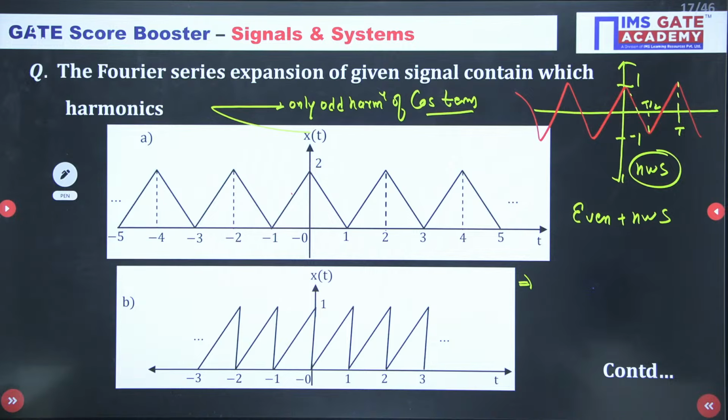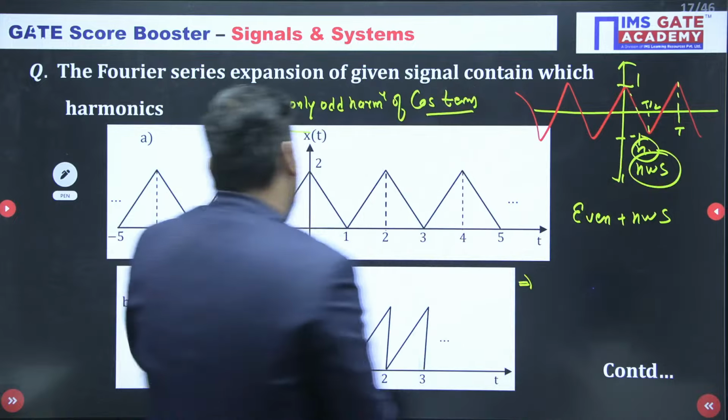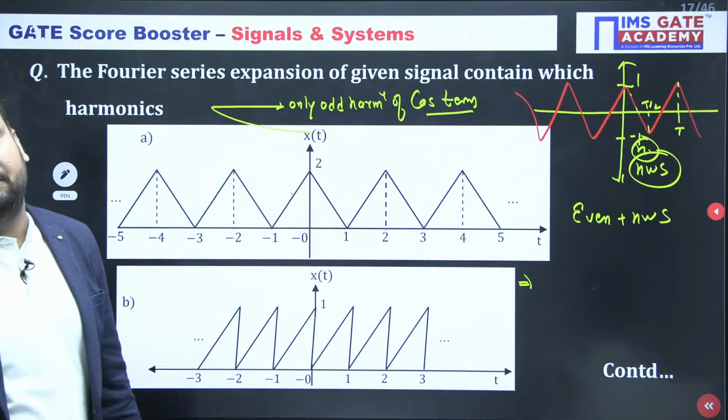You need to do the second condition. Again, with this waveform you have a scope to apply the short trick as I have given you. You need to check whether there is any hidden symmetrical condition. In the first question there is a hidden symmetrical condition, that is hidden HWS. It is even plus hidden HWS. Why hidden? Because amplitude shifting is required.